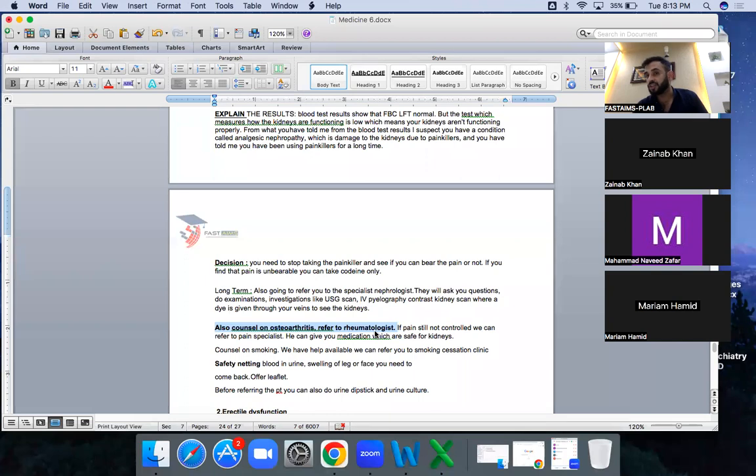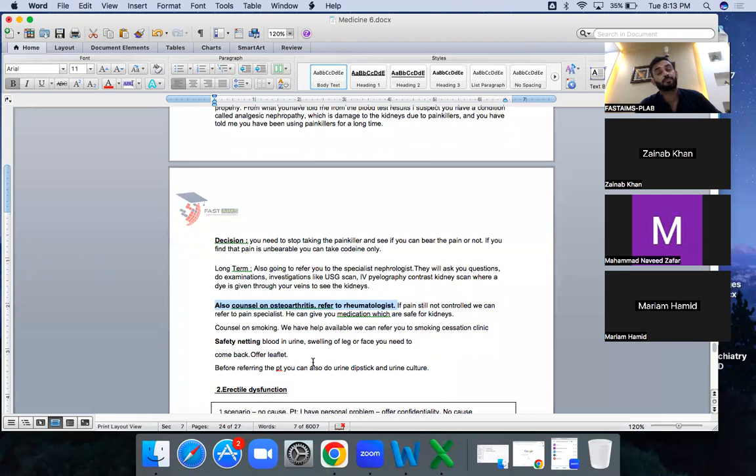You say it's a rheumatologist, you say I'm going to refer you to the rheumatologist so that he can change to some other medication, some good medication for you. Okay, some safe medication for you. Counsel regarding the smoking cessation, because any person coming with smoking, you need to counsel regarding the smoking cessation. Safety netting.